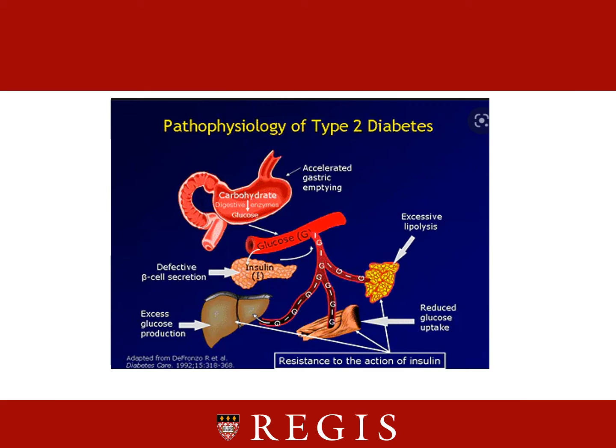Again, the pathophysiology of type 2 diabetes, as you can see here, is really the resistance to the action of insulin. It has a decreased effectiveness of insulin within the body, and type 2 diabetes can usually be regulated by diet and exercise.